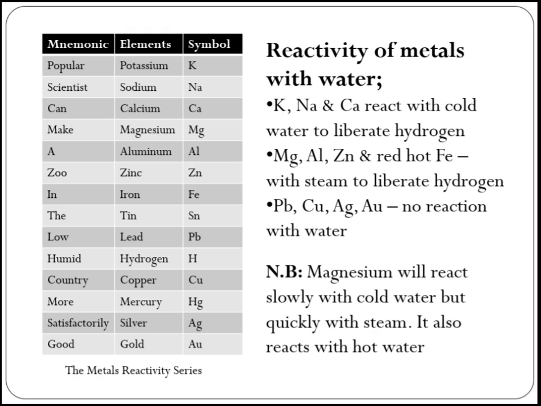So this is the metals reactivity series. Popular scientists, that's a mnemonic for you to remember. Popular scientists can make a zoo in the low humid country more satisfactorily good. And you can see what they mean: potassium, sodium, calcium. So reactivity decreases from top to bottom. That means potassium is more reactive than sodium. Sodium is more reactive than calcium. You understand that now?